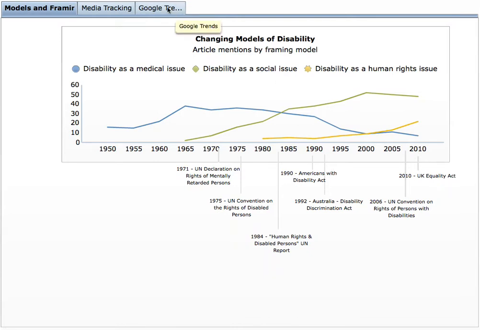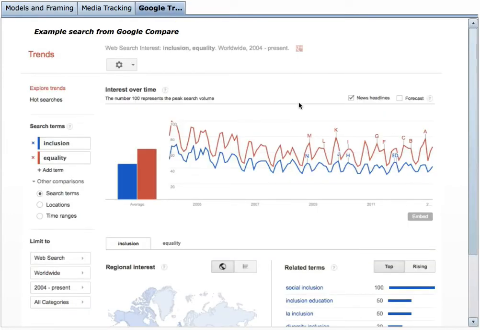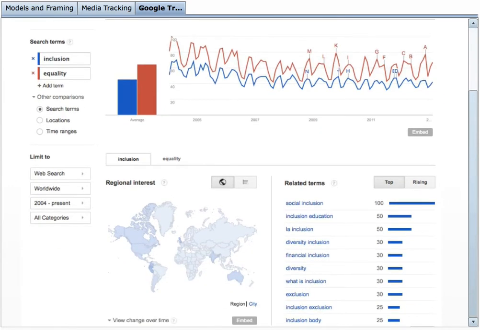This is a fairly simple prototype. If we look at an example here, a screenshot from Google Trends and Google Compare, this allows us to compare terms like inclusion and equality over time. The Google data, in this case, only goes back to 2005, but we can see those relative incidences and that tracking over time. These letters here actually relate and point to specific articles and news headlines that are using those terms. And we can even get in more detail in seeing where those terms are coming from, where the stories are coming from worldwide, and what related terms have been found.